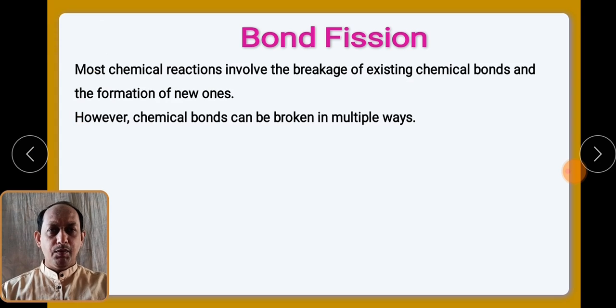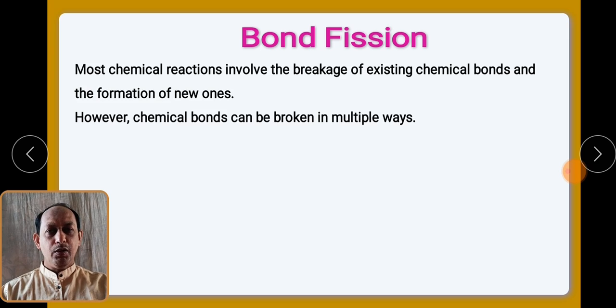As we know, whenever we study organic reactions, the bonds that are there are broken and new bonds are formed. We try to interpret organic reactions in the form of breaking of the bond and making of the bond.